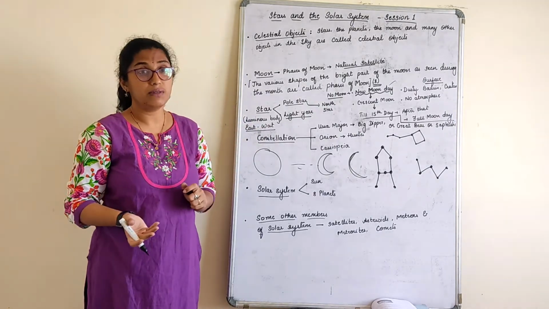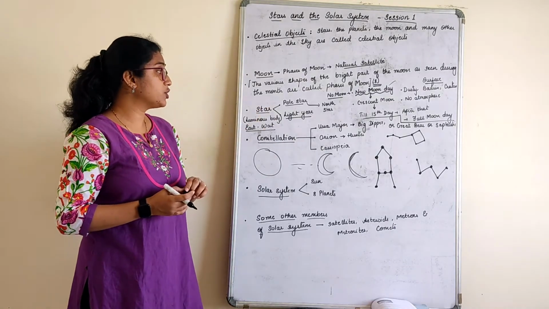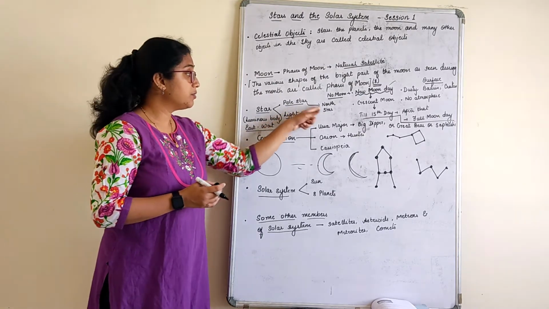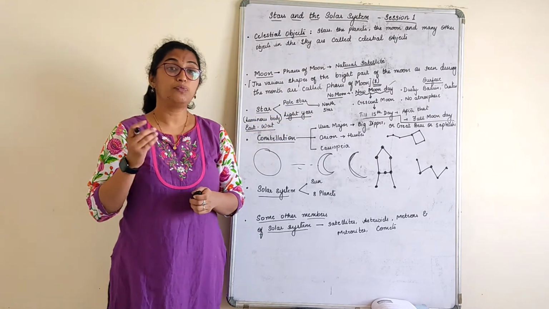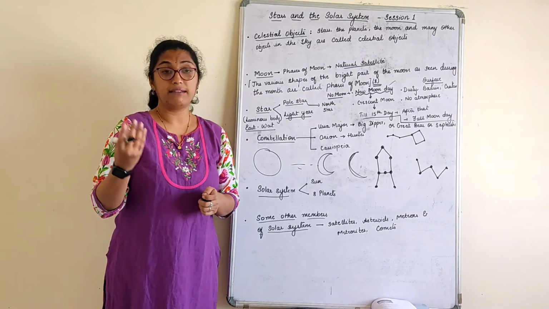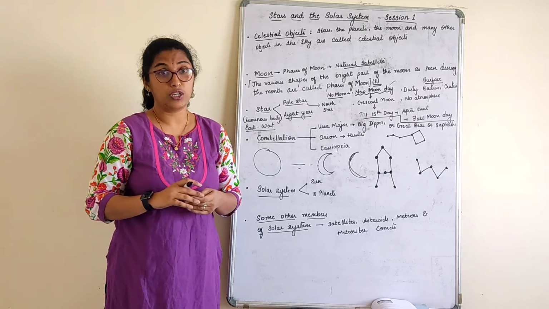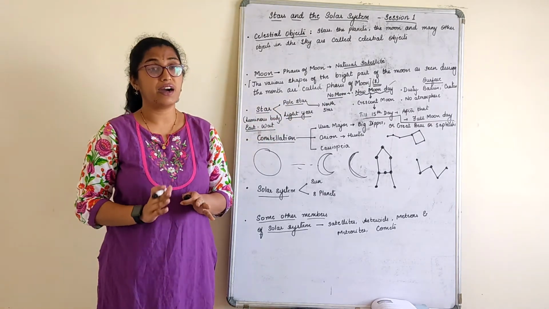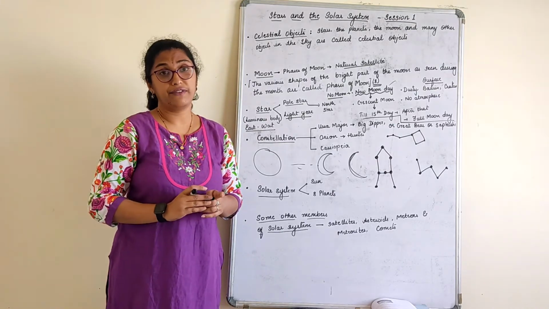Another thing is, it is a luminous body which can emit its own light. In stars, the main important focus is on the pole star. Now pole star is also called the north star. Pole star is so very bright that it does not twinkle, we can say. Now stars are very far away from us, or we can say they are light years far away from us.